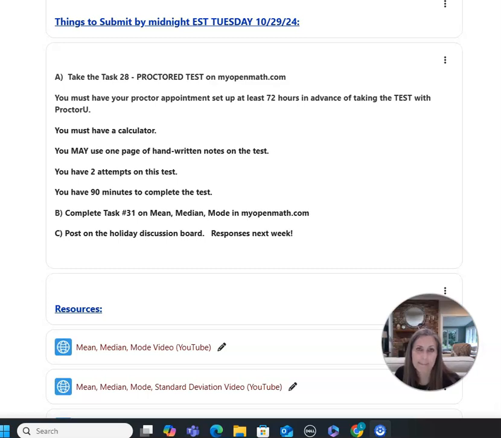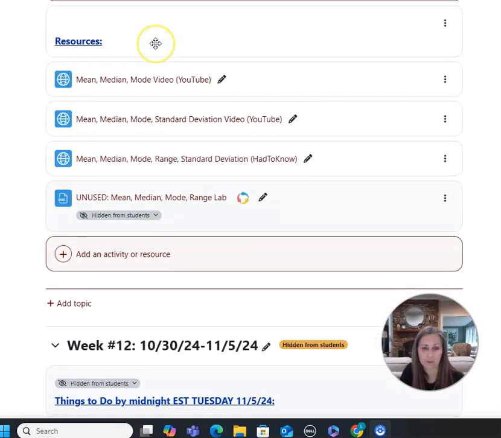And also you had a mean, median, and mode section. That is extremely easy. I hope that was a nice break because you had the proctor test, which is extremely stressful, but the mean, median, mode section should have been super easy. So that was what we did last week. In addition to the holiday post, I responded on Monday to everybody that had posted thus far, and we had some good posts. You will respond this week.